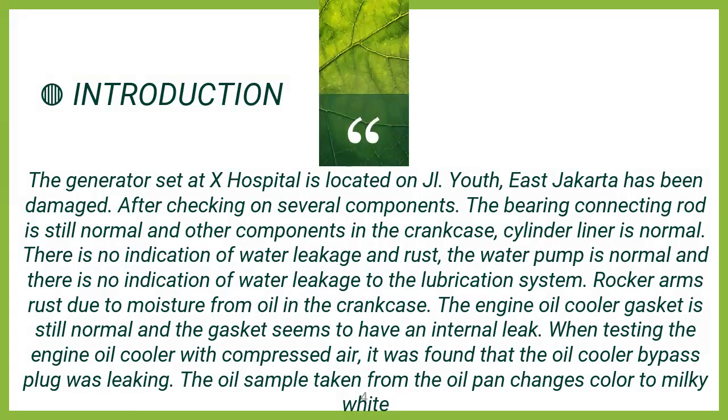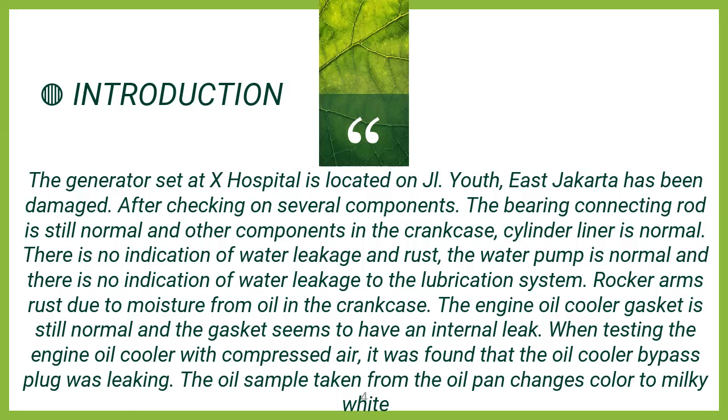Introduction: the generator set at the hospital located on the road in Jakarta has been damaged. After checking several components, the bearing and connecting rod are still normal, as are the other components in the crankcase. The cylinder liner is normal, with no indication of water leakage or rust. The water pump is normal with no indication of water leakage. In the lubrication system, the rocker arm rusted due to moisture from the oil in the crankcase.